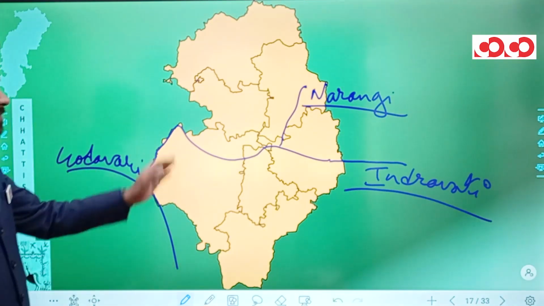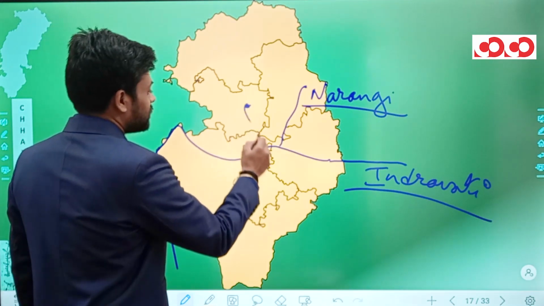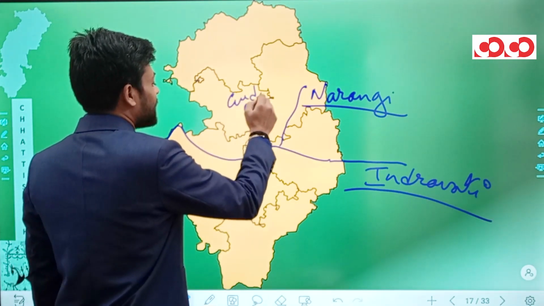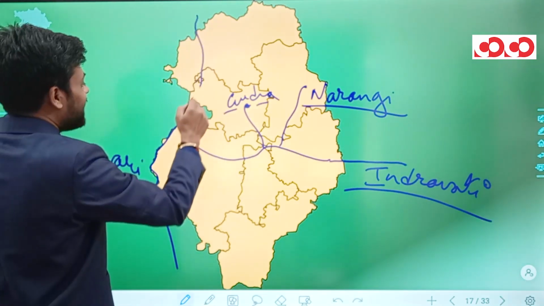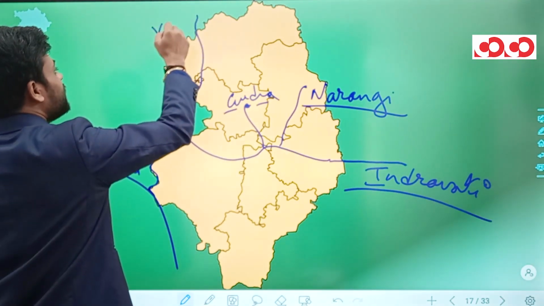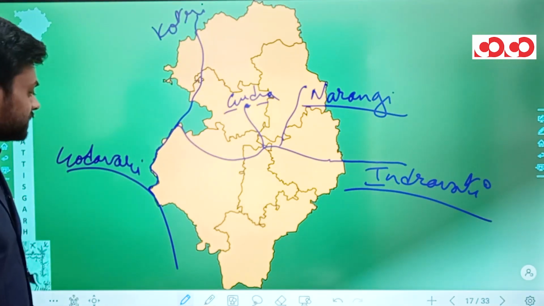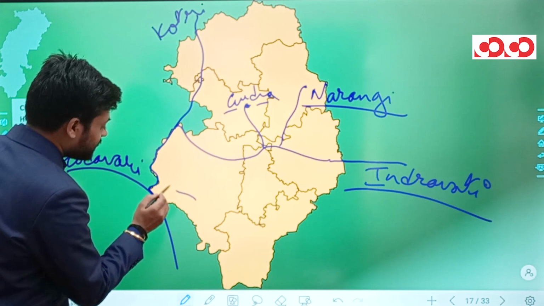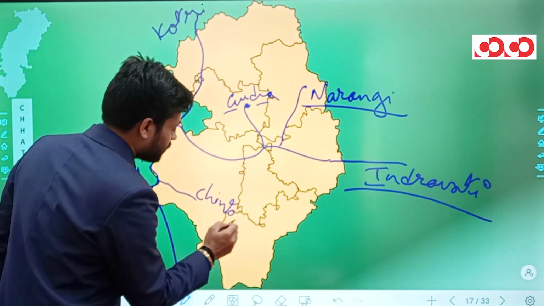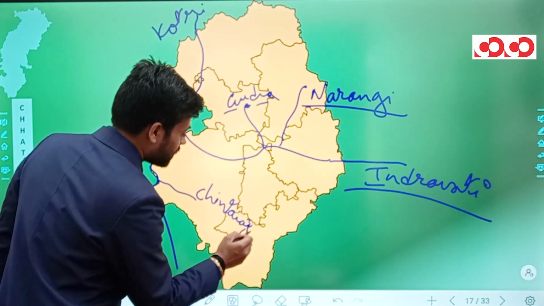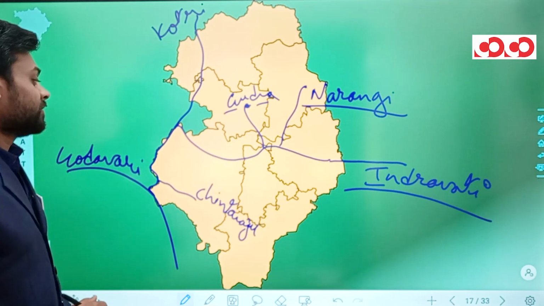Now, as we move ahead, we have another tributary which is Gudra, and this river Gudra originates from Narayanpur. Again, we have river Kotri which originates from Rajnathgaon. Then we have river Chintavagu. This Chintavagu river originates from this Bijapur district.